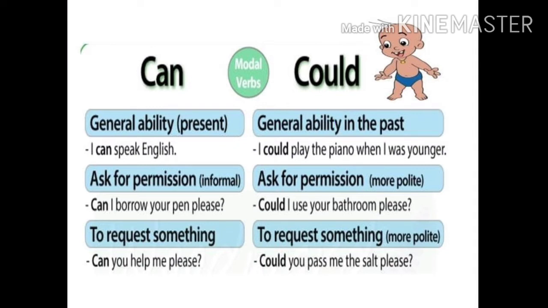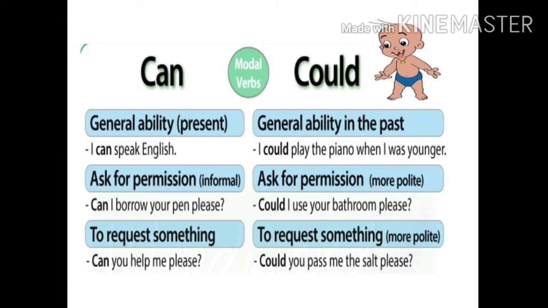Look at the examples. I can speak English, which means even now you can speak English. Look at the example given for could. I could play the piano when I was younger, which means in the past you could play the piano, but now you cannot. That's the meaning. So, to denote ability in the present, you should use can. To denote ability in the past, you should use could.